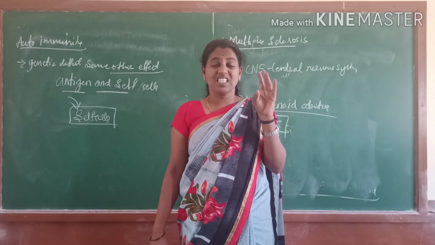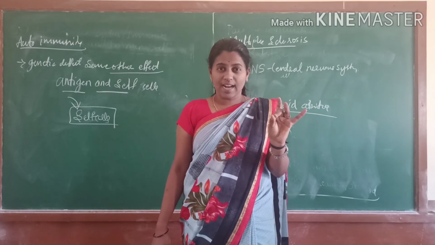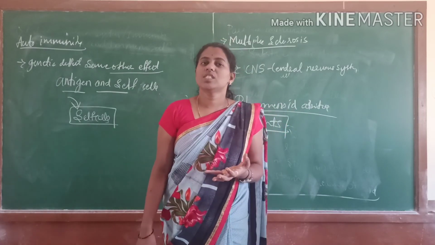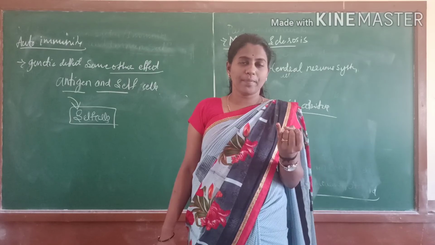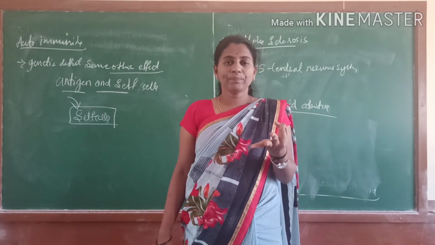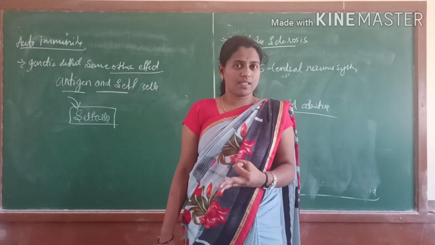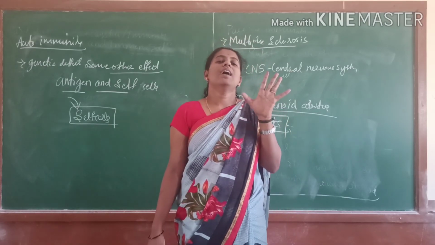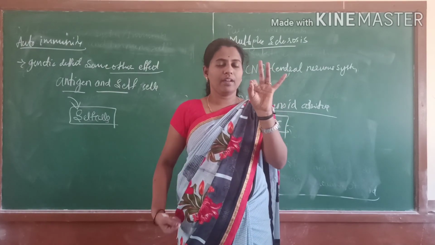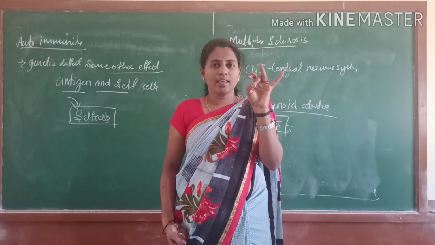The symptoms are sneezing, runny nose and watery eyes. The chemicals involved are histamine and serotonin, produced by mast cells. The anti-allergens are antihistamine, adrenaline and steroids.